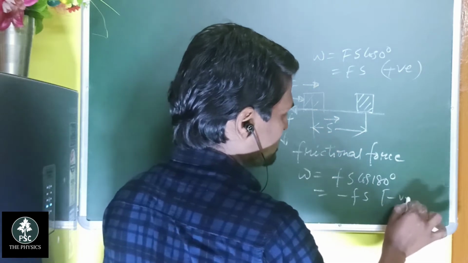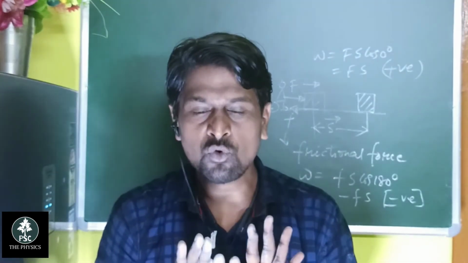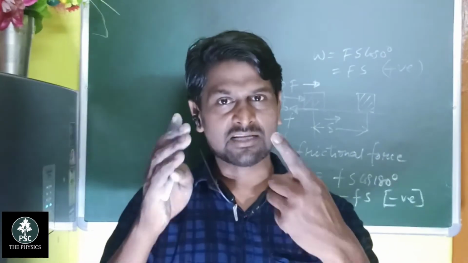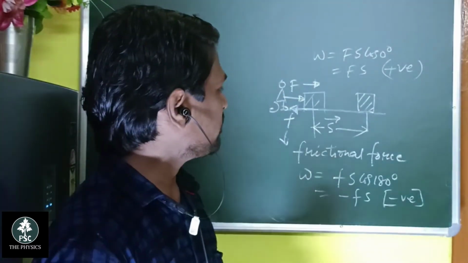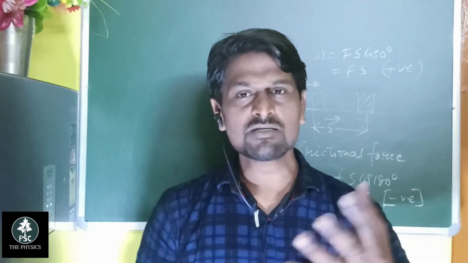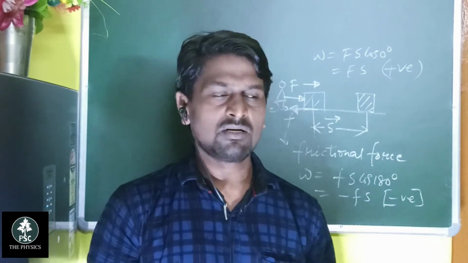So this is negative work. So when you apply a force and move the body along the direction of force, you do positive work, and the frictional force does negative work. Okay, so what is positive and what is negative, I think it is clear for you.